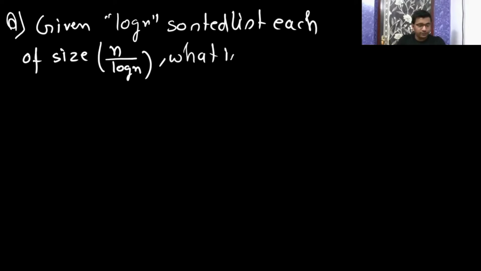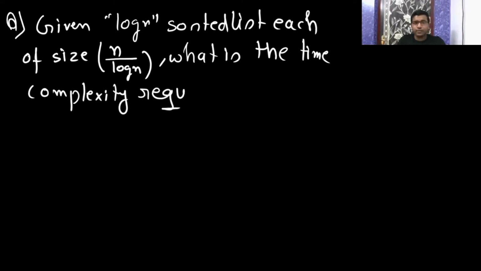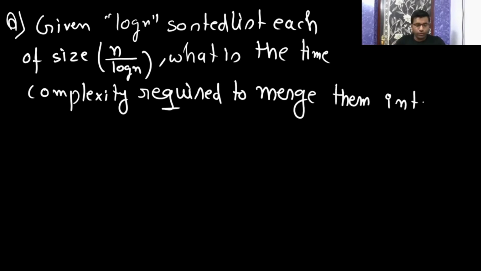What is the time complexity required to merge them into one single sorted list? Just write one sorted list. Think in that way only, that approach only.